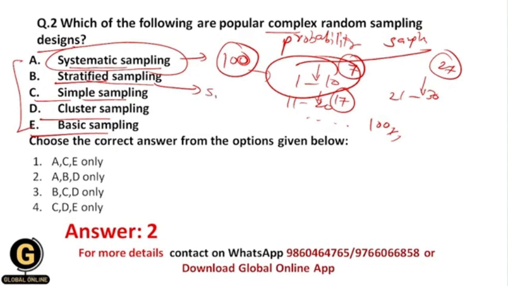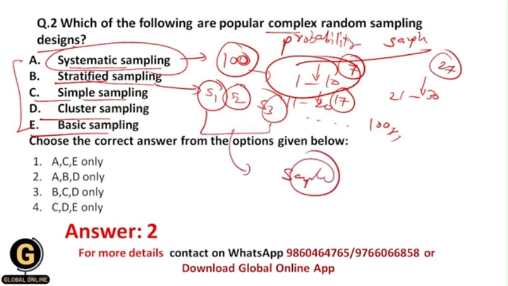For example, S1 subgroup, S2, S3, like that, and I am going to select the samples randomly from each subgroup, and after that finally I will make a sample. Okay, this would be the stratified sampling technique. So here as well I am going to select the samples randomly, and that's why this is a random sampling design. And over here as well I am going to use different kinds of procedures. Okay, and that's why this is a complex random sampling design.